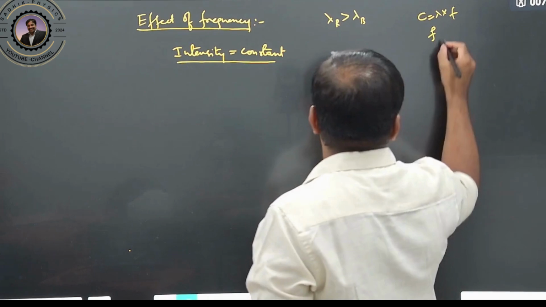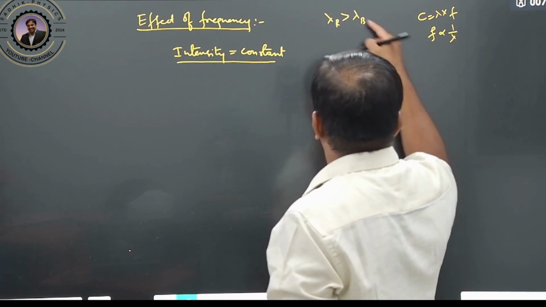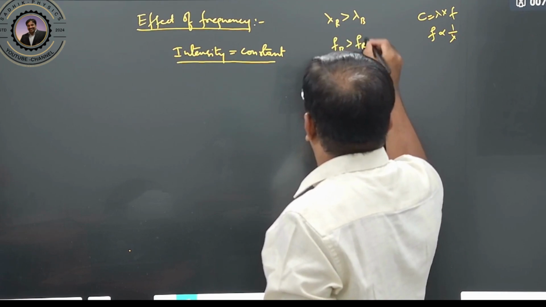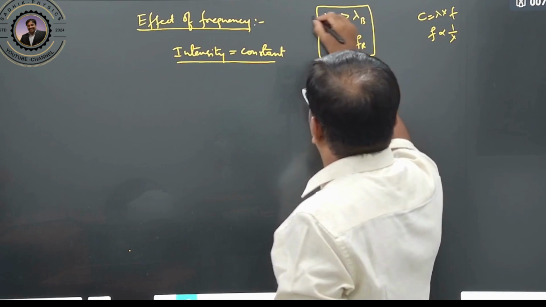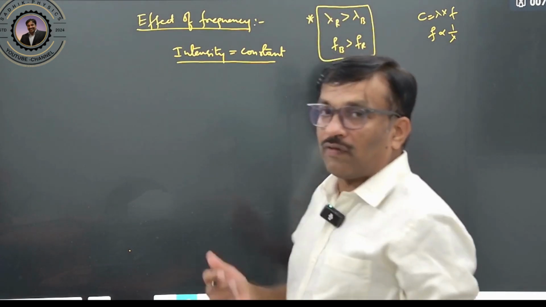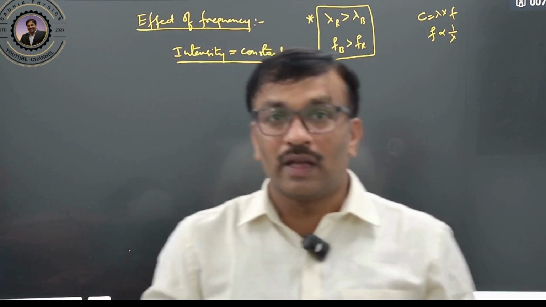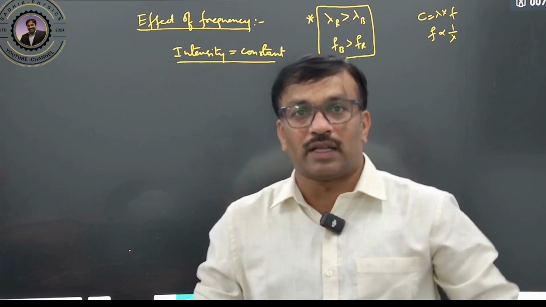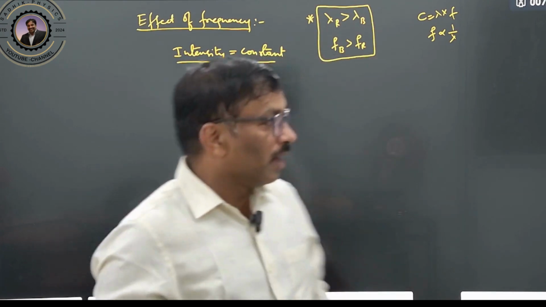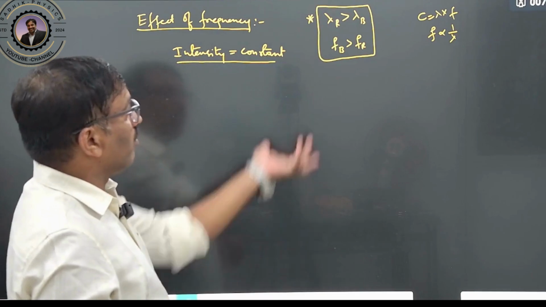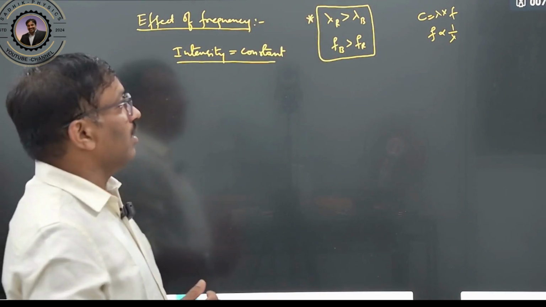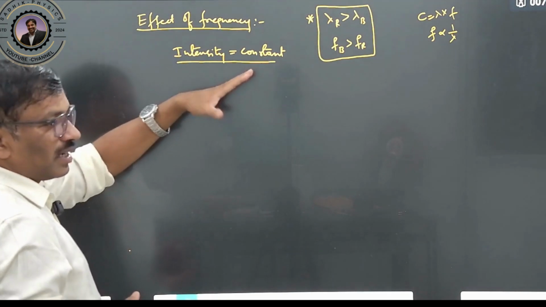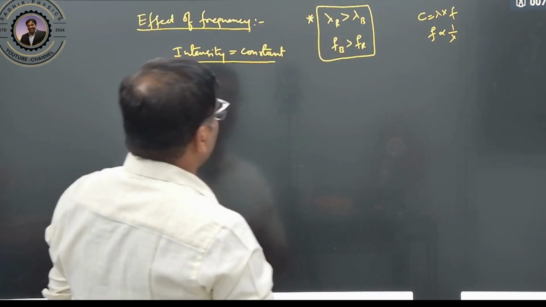So the frequency of blue is greater than the frequency of red. If you shift from red to blue, the frequency increases. And ultraviolet rays, X-rays and gamma rays have even greater frequency. So by changing the color, you can change the frequency.